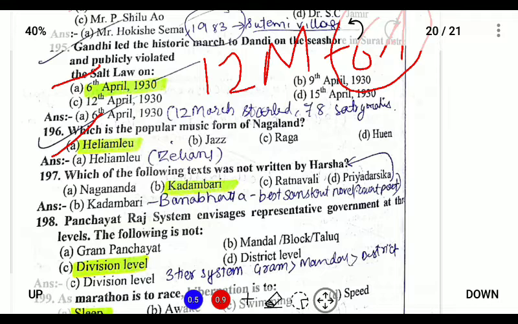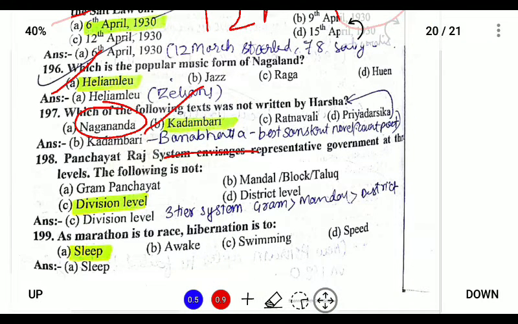Next, which of the following texts is not written by Harsha? So Harsha wrote all the three: Nagananda, Ratnavali, and Priyadarshika. The only one he did not write is Kadambari, because Kadambari was written by Banabhatta, and he is considered the best Sanskrit novelist and court poet of Harsha.